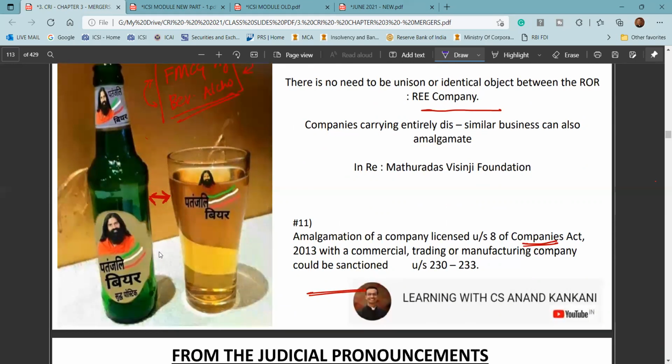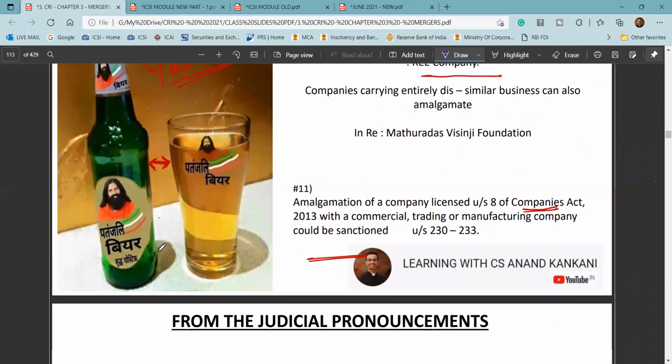Just go back to the executive module, and if you're from the old syllabus, you can check it from your Advanced Company Law and Practice. You'll get the answer that the accumulated profits or the reserves and undistributed profits of the Section 8 company will be transferred to some other Section 8 company which is in the same business or the same industry.